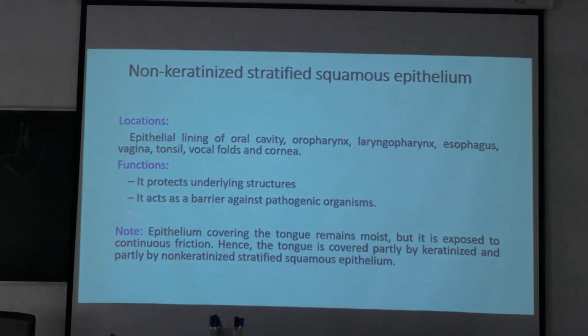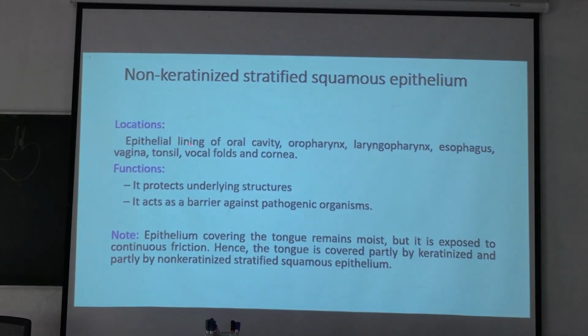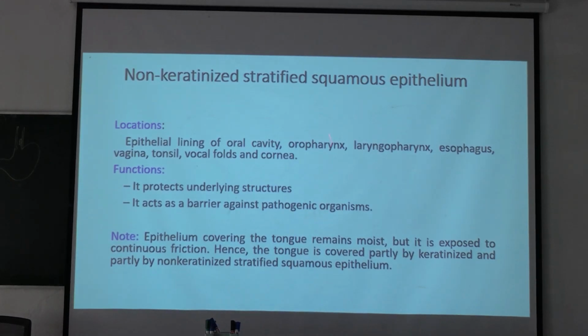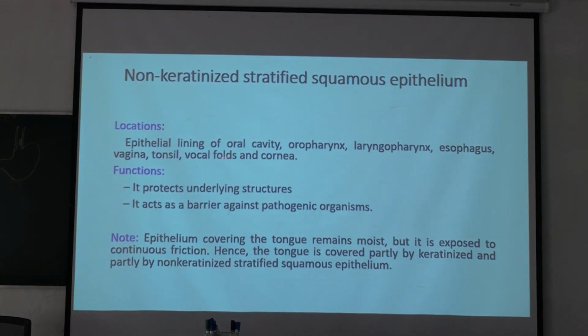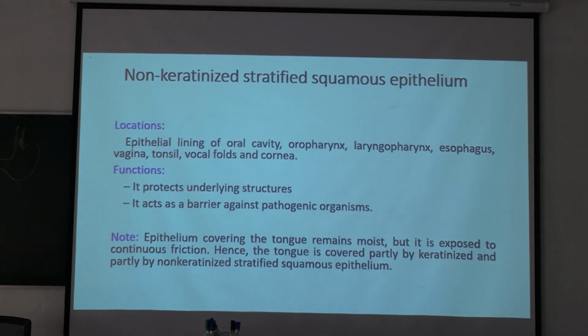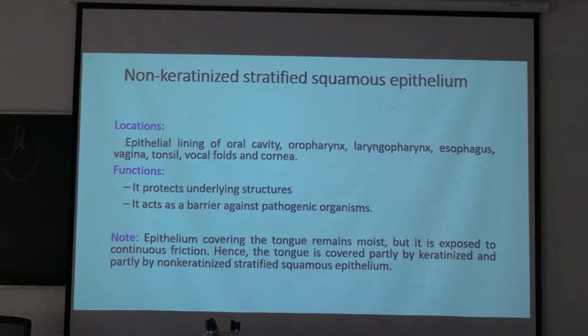See, these are the locations: epithelium lining of the oral cavity, oropharynx, laryngopharynx, esophagus, vagina, tonsil, vocal folds and cornea. These are the locations of non-keratinized stratified squamous epithelium. What is the function? It protects the underlying structures. It acts as a barrier against pathogenic organisms.